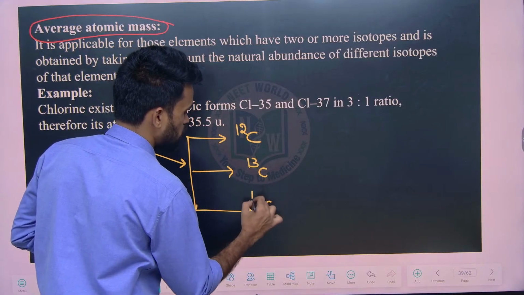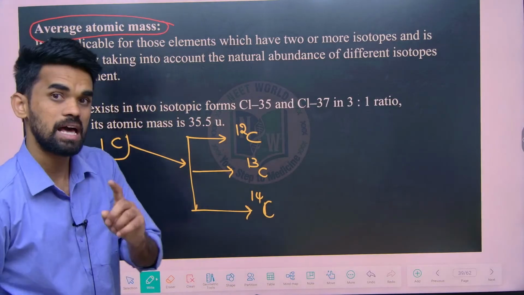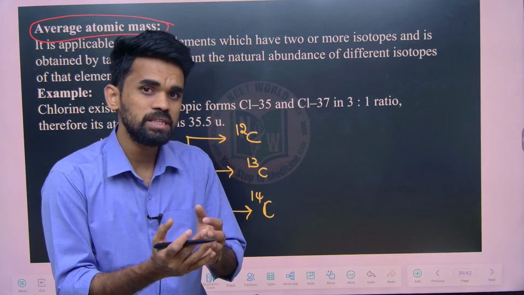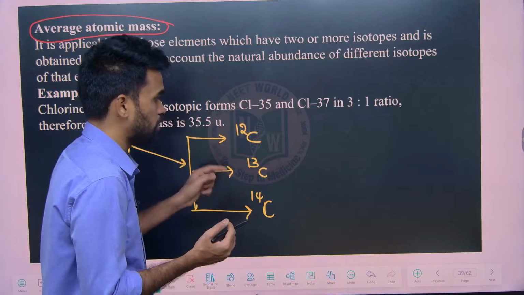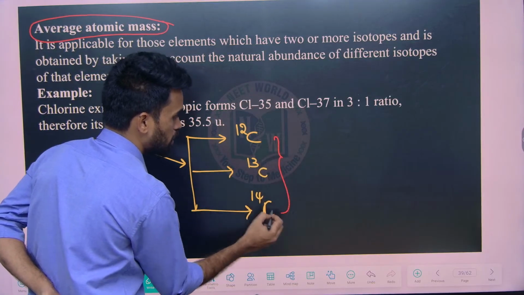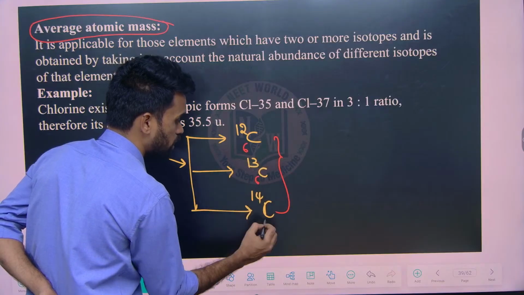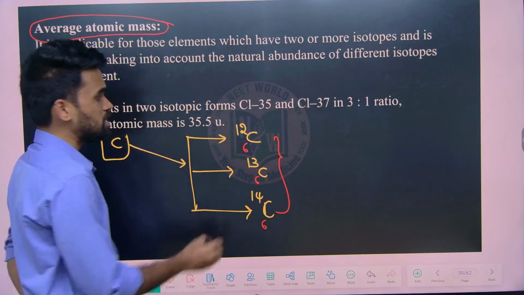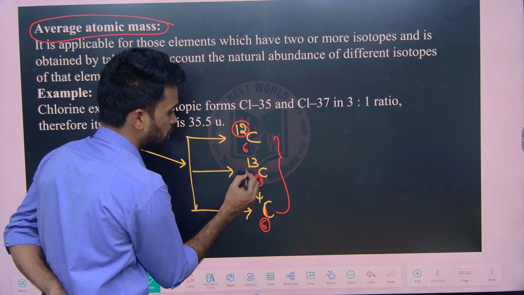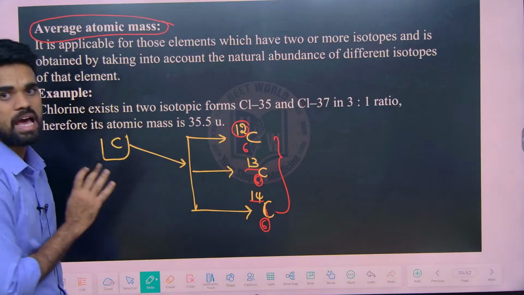So what are isotopes? You are hearing a new word? No, in the last class also I explained. Isotopes means species having the same atomic number. All of them have atomic number 6 only, but their mass numbers are different. The species with the same atomic number but different mass number are considered as isotopes.